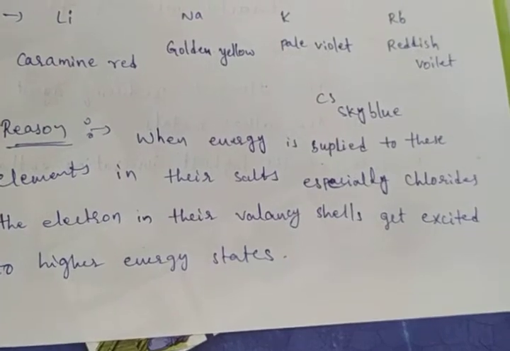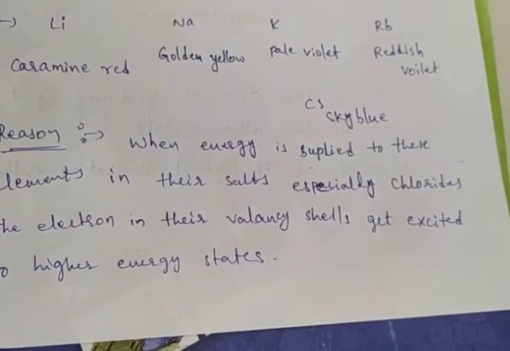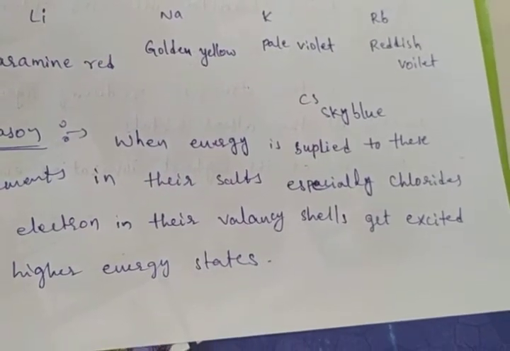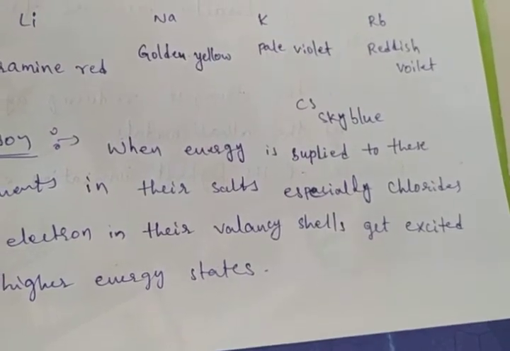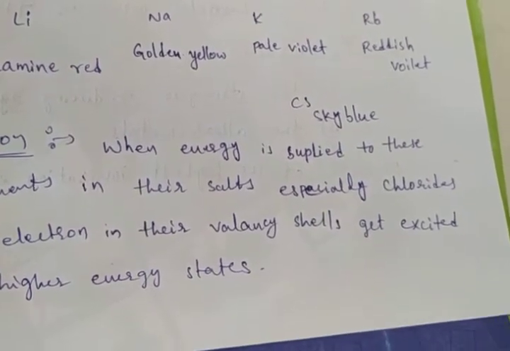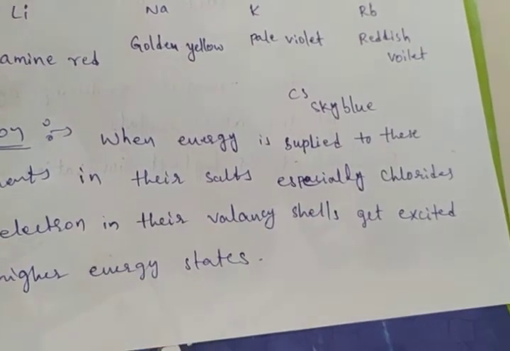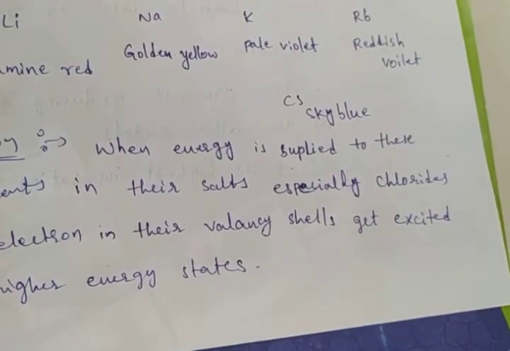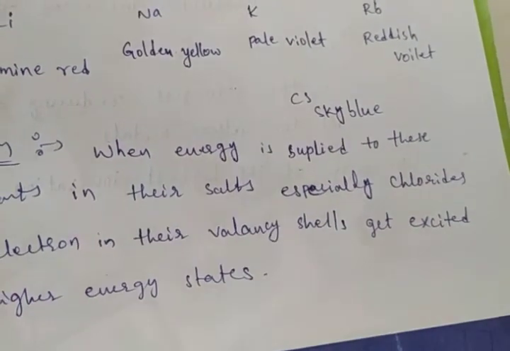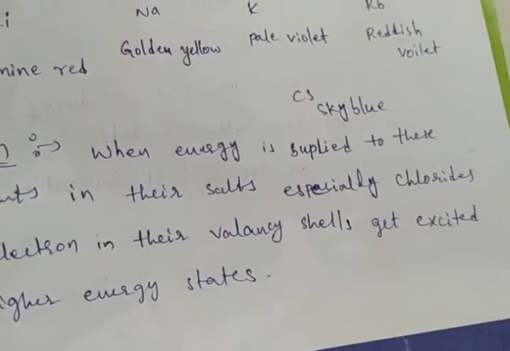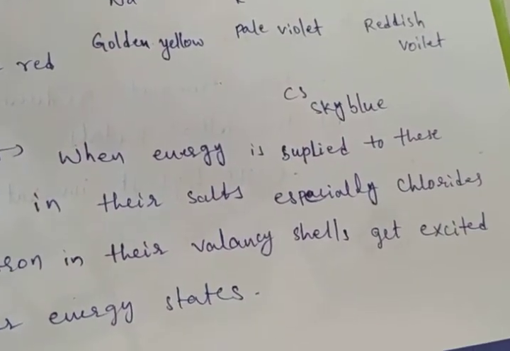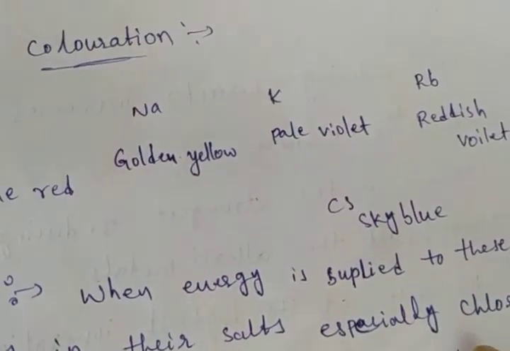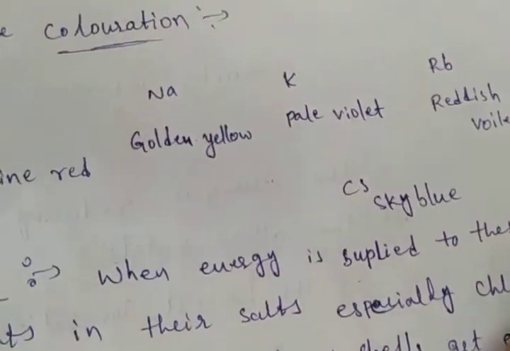That means in the atom there are shells: first shell, second shell, third shell, a number of shells. When we are giving the energy, for suppose a second shell electron is excited into the third shell, and again that electron comes back to the second shell. When it goes to the higher energy state, it absorbs energy. When it comes from higher to lower, it emits energy in the form of radiation, which falls in the visible region. So that's why it imparts the characteristic colorization to the flame.